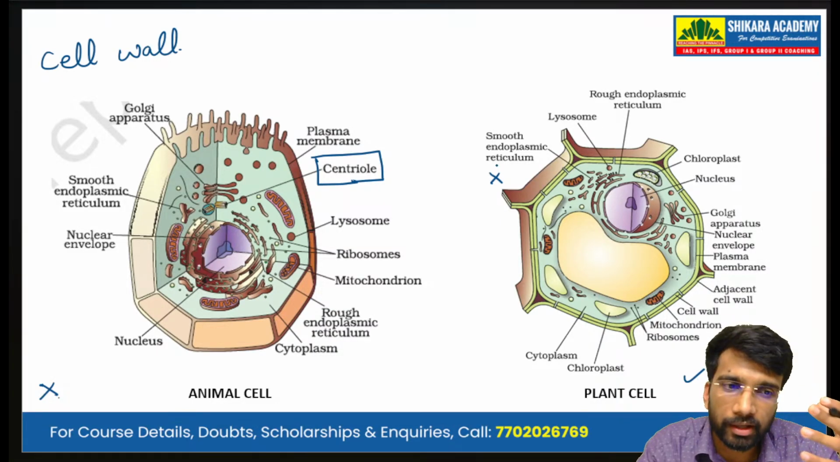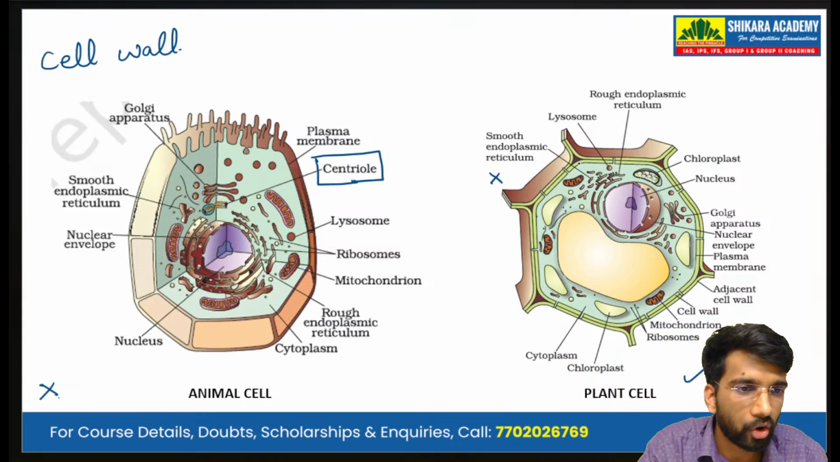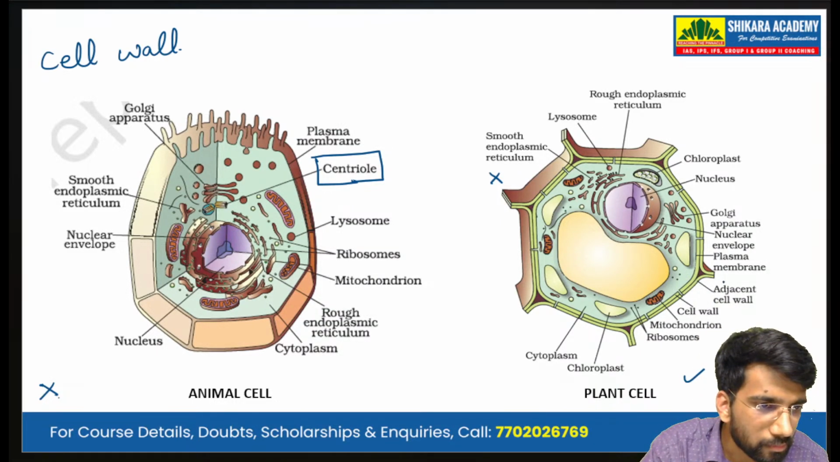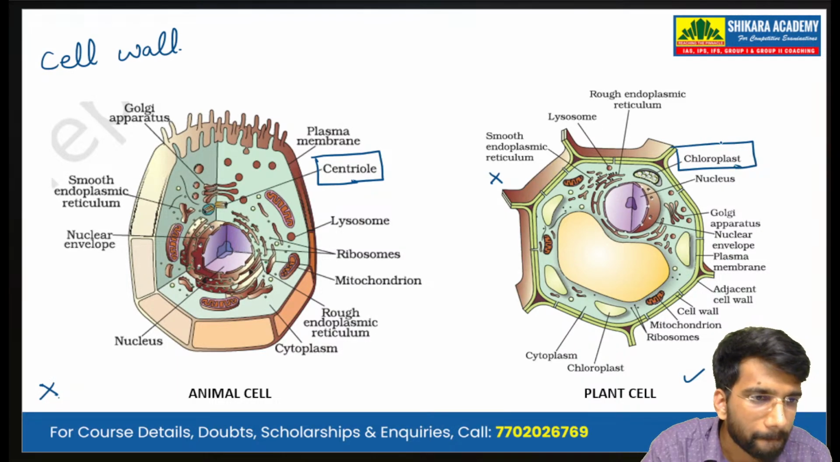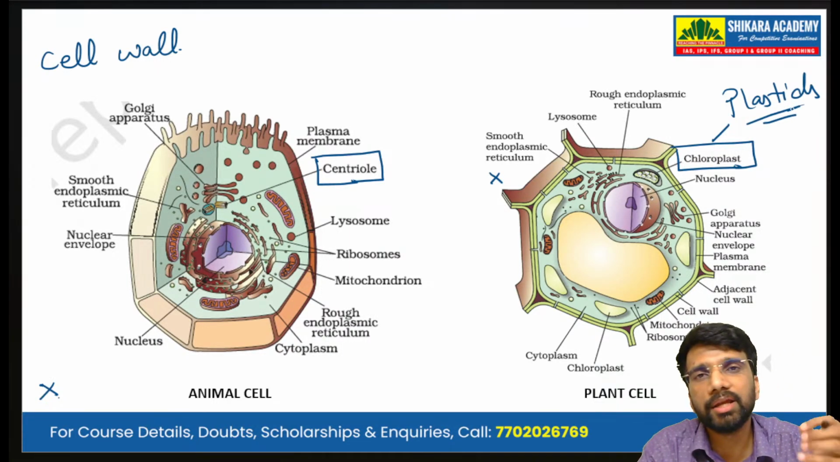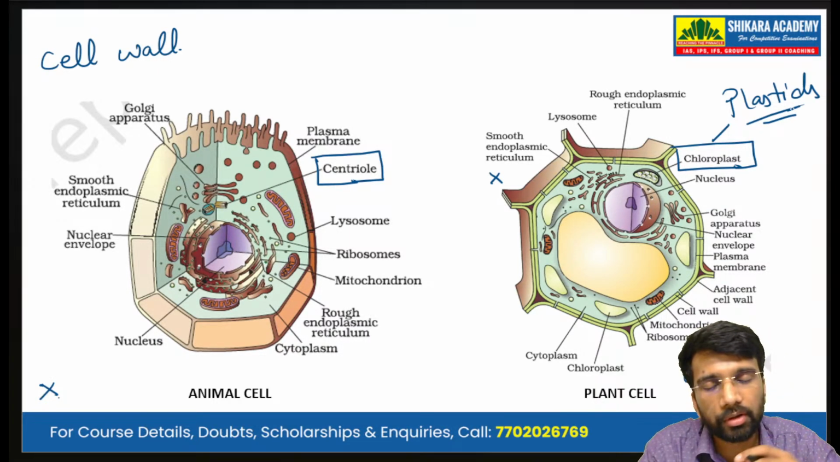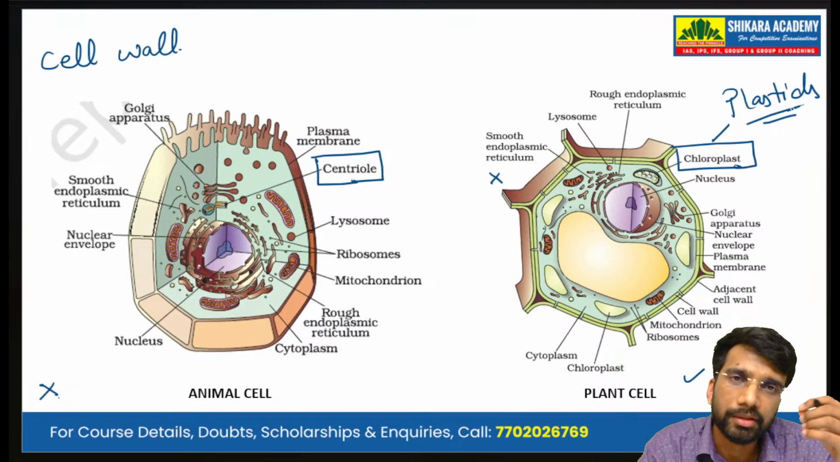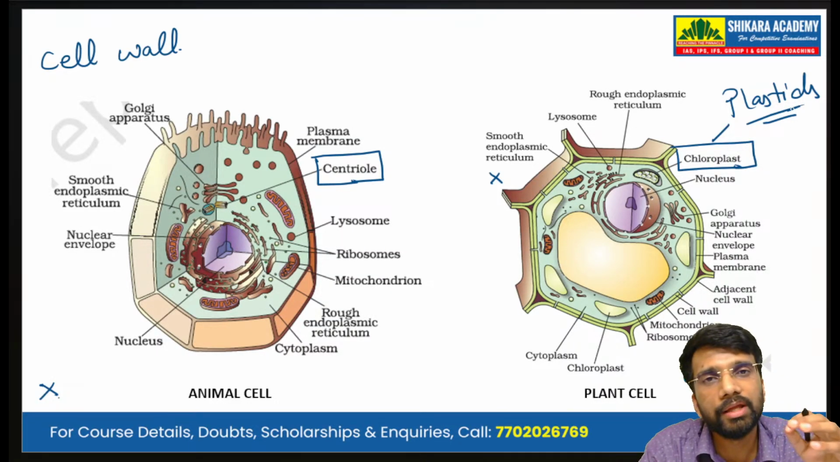Another important organelle is the plastid. Plastids are the pigment-carrying organelles. They have different types, that is chloroplast and leucoplast. These are different pigment-containing organelles and are present only in the plant cell. They are absent in the animal cell.